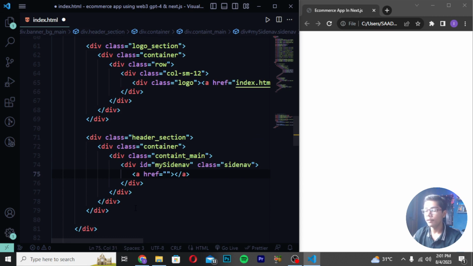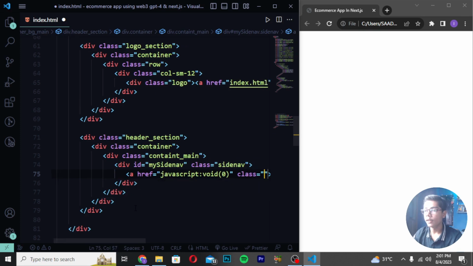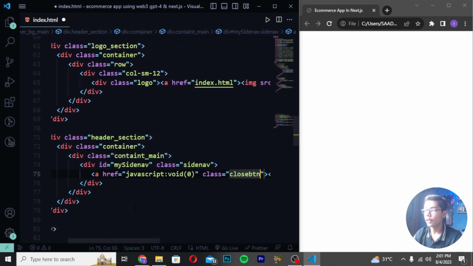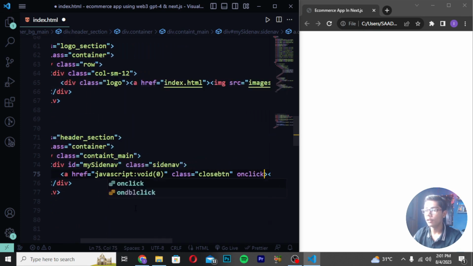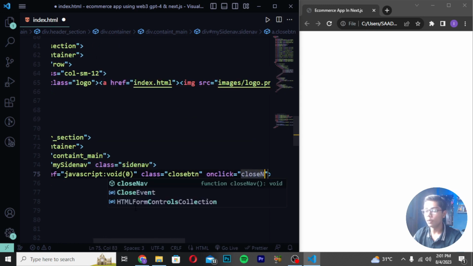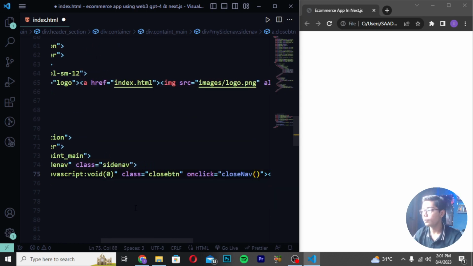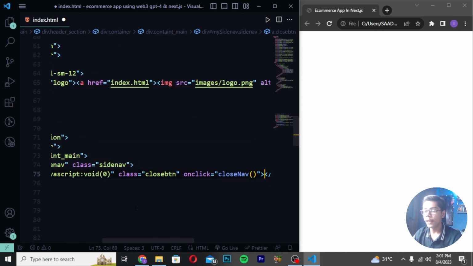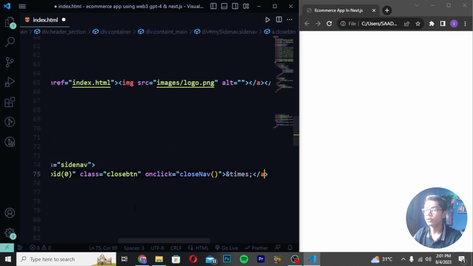A tag in href I will be writing javascript:void like this thing, and I will be now just writing here 0. And after writing this, here you have to move forward. Create class closebtn. Then I will be now writing here onclick equals to, then I will be writing closeNav, and I will be making open close bracket here. Then you have to write here the times entity, and then you have to close this nav.